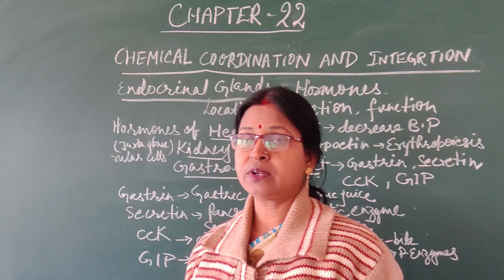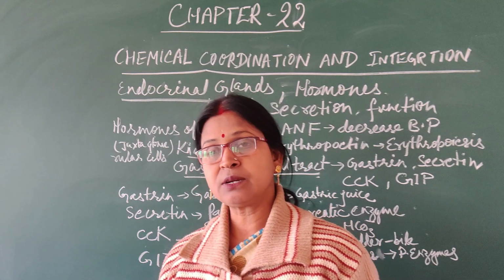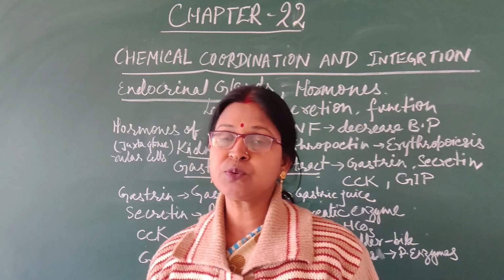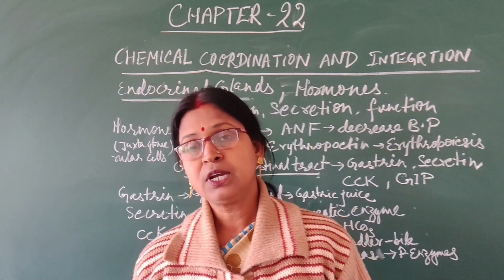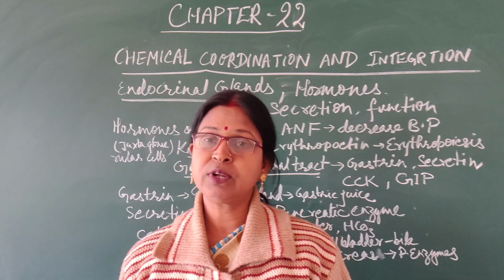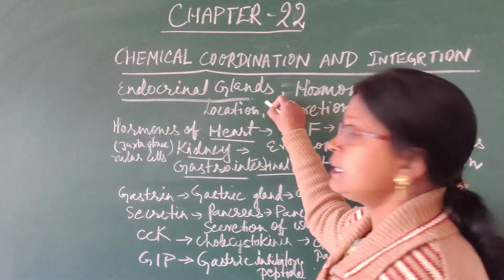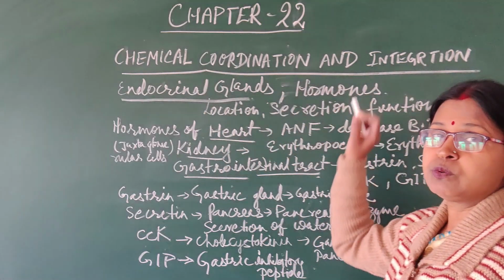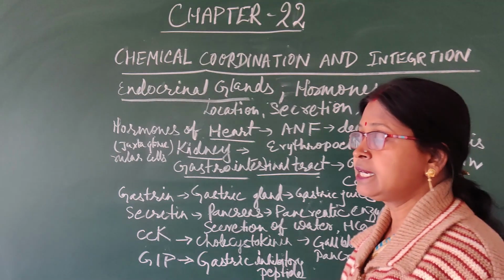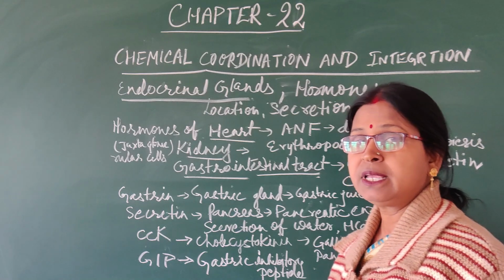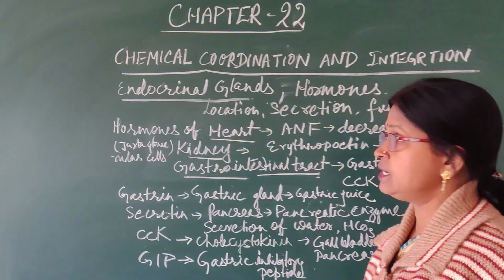They have no duct for that, and they secrete their secretion in the blood circulatory system, and the circulatory system is responsible for carrying those substances from place of origin to the target place for their action. So these are known as endocrinal glands, and their secretions are known as hormones. These hormones are secreted in very less quantity, but they have a very vast impact on different types of activities.